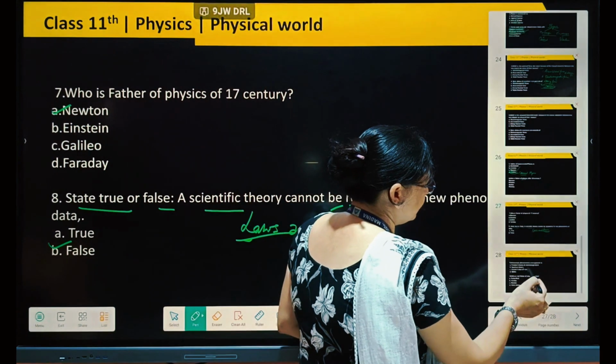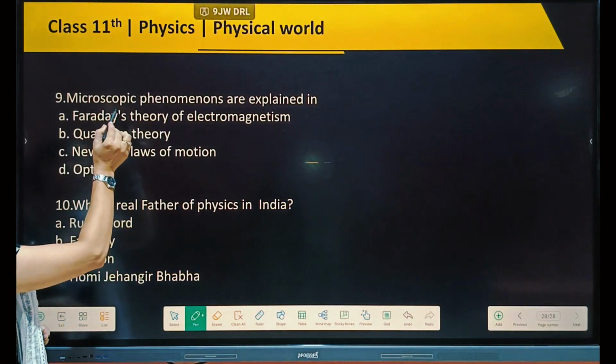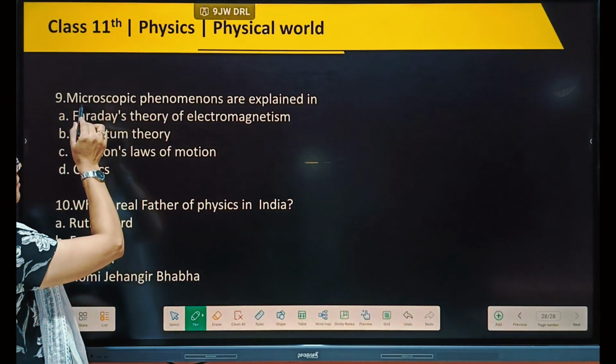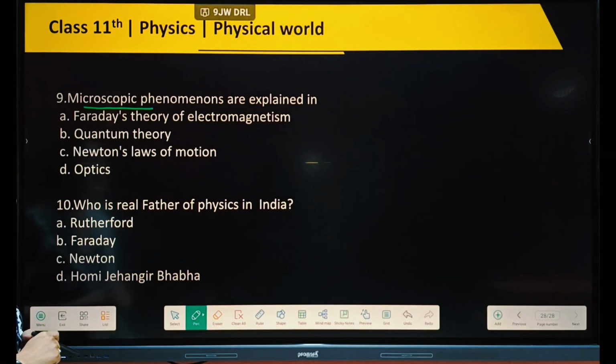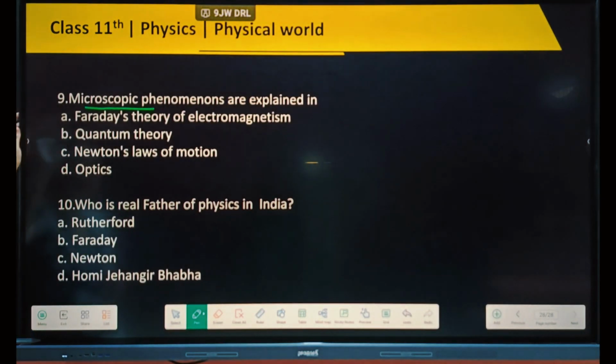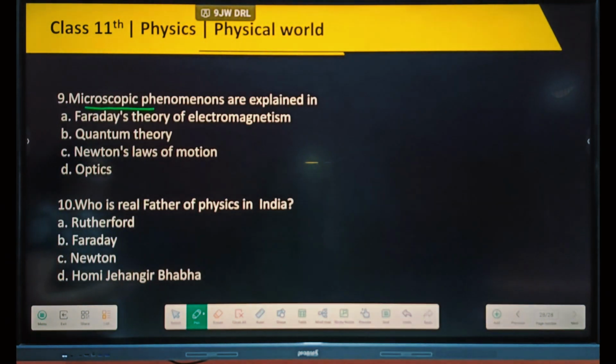Now next question: microscopic phenomena are explained in which theory? I told you there are two types of scope, macroscopic and microscopic. In microscopic we are concerned with nanoparticles, which we can't see with our naked eyes.